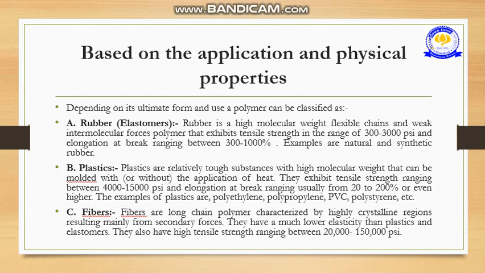They exhibit a tensile strength ranging between 4000 to 15,000 psi. And fibers are long chain polymers characterized by highly crystalline regions resulting mainly from secondary forces. They have much lower elasticity than plastic and elastomer. They also have a high tensile strength ranging from 20,000 to 1,50,000 psi.